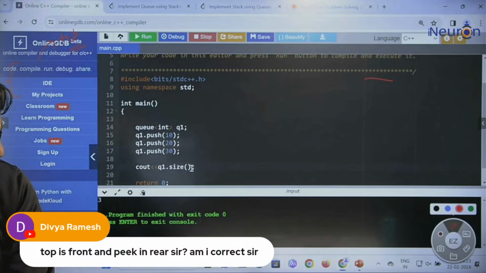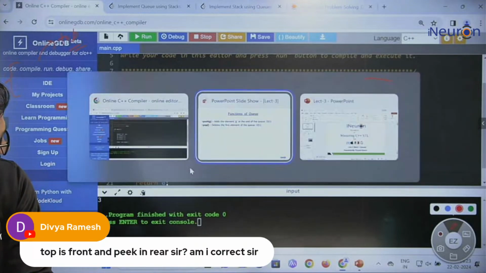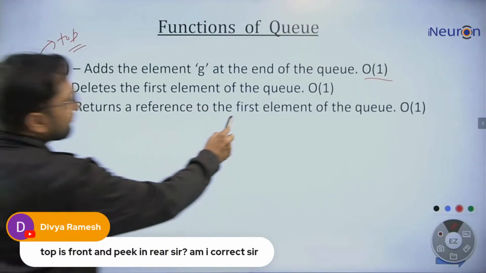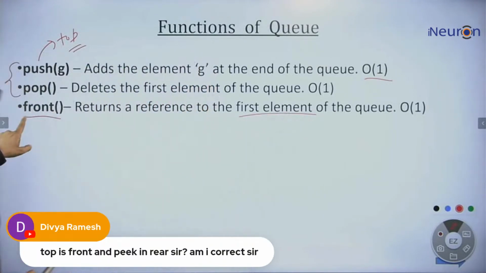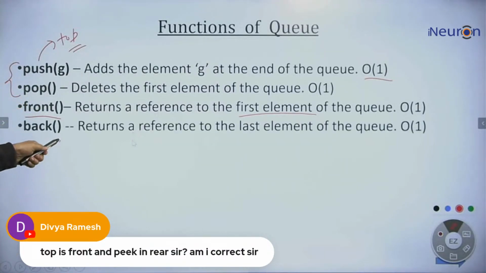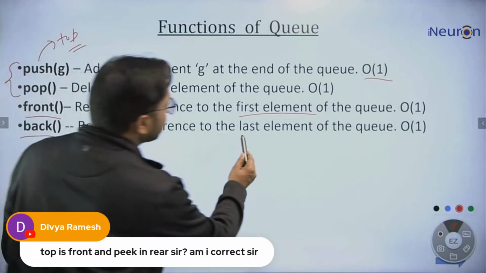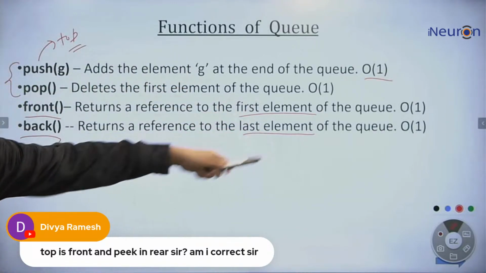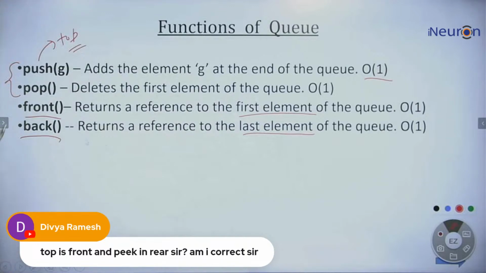Let me show you in the PPT. There is a front function which will return the first element inside the queue. There is a back function which will return the last element inside the queue. All are taking constant time. So let's implement these two now, front and back.